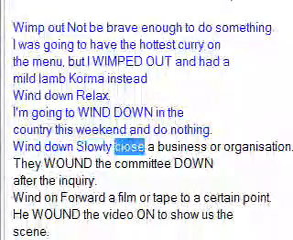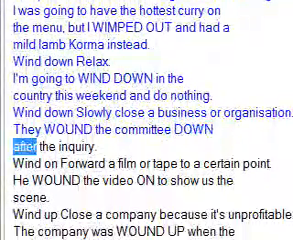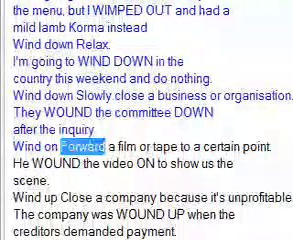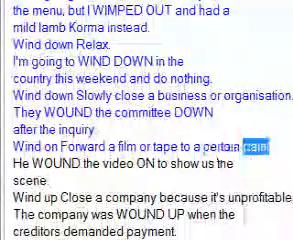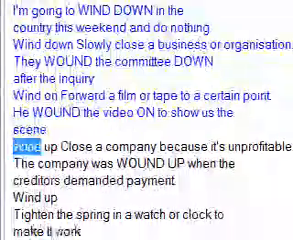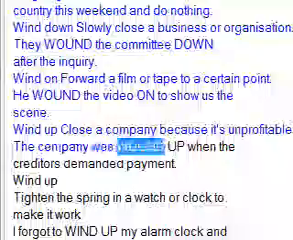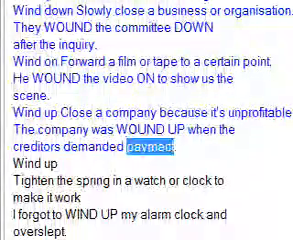Wind down: slowly close a business or organization. They wound the committee down after the inquiry. Wind on: forward a film or tape to a certain point. He wound the video on to show us the scene. Wind up: close a company because it's unprofitable. The company was wound up when the creditors demanded payment.